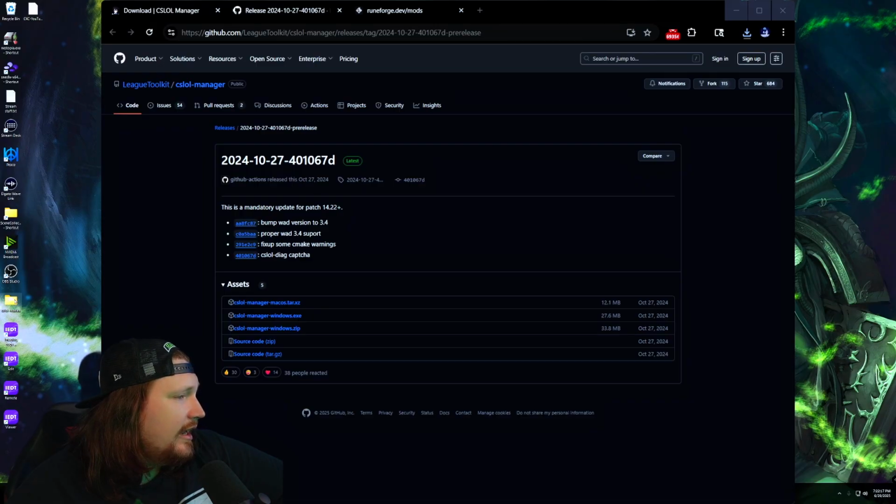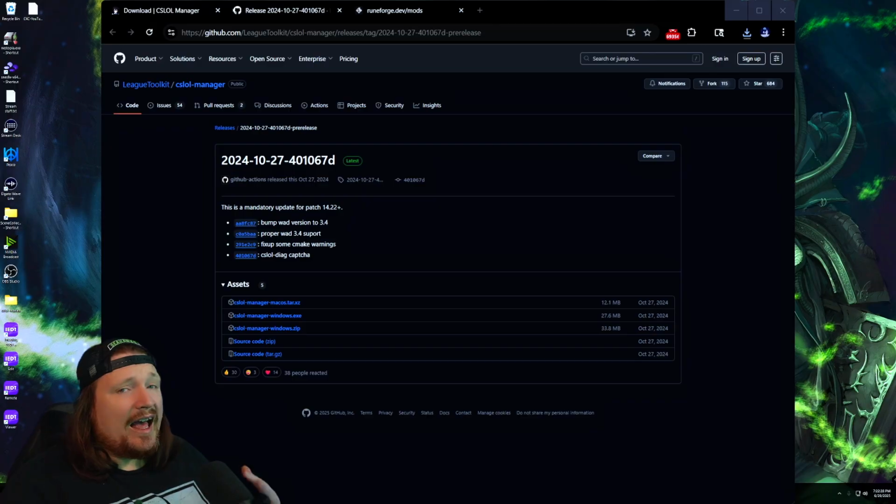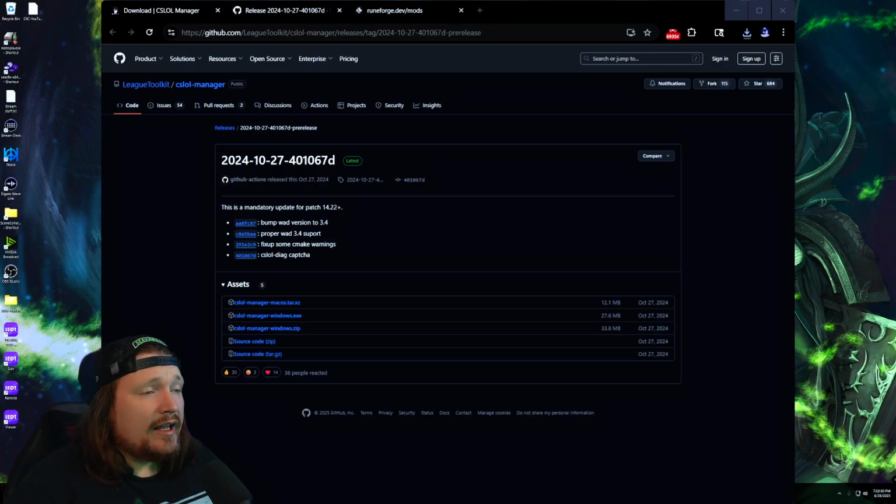So once you've gotten that unzipped, double click that. And then you're going to see here CSLoL Manager.exe. Double click on that. It's going to bring the program up for you. Now for me, I already have a lot of skins installed. I love using the custom skins on here. They're super cool, they're fun, and it changes things up a lot.